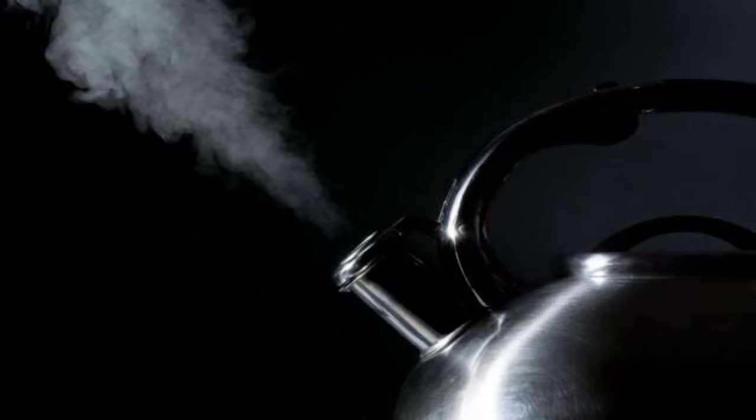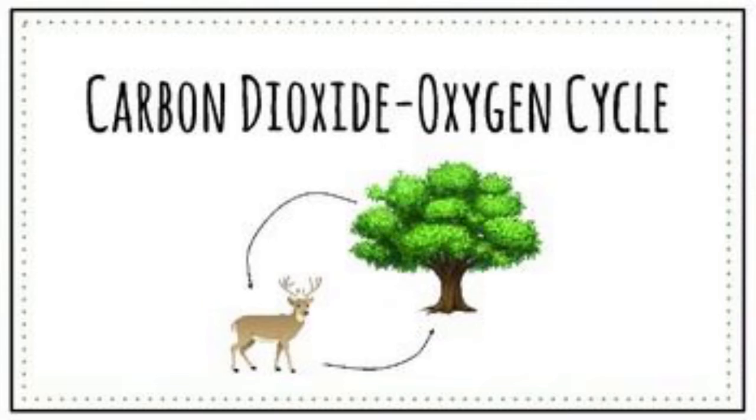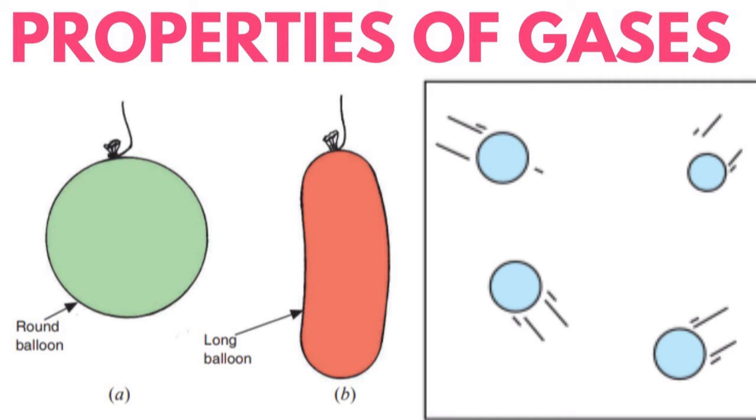Gases. We are surrounded by different gases in the air that we breathe. For example, oxygen and carbon dioxide. We can put our hand through gas and not feel it. Properties of gas. Gases do not have a fixed shape. Gases can move around freely. Gases flow in all directions.